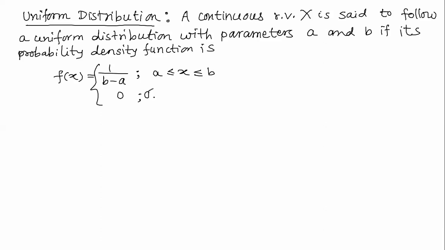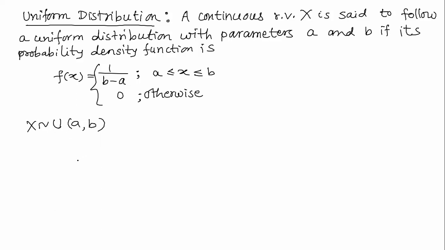This is a style of writing otherwise. Even if you do not write 0 otherwise, we can understand that yes, it is 0 otherwise. Means if you take some different range than the given here, then f of x will be equal to 0. Then the notation is x follows uniform distribution over a and b.